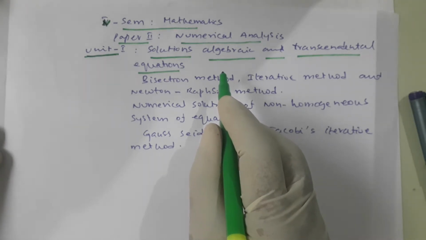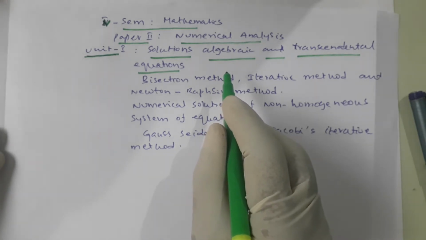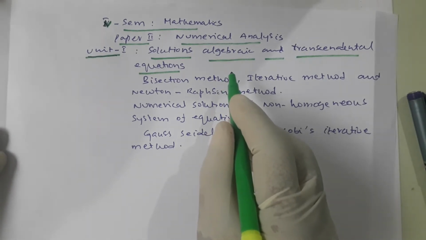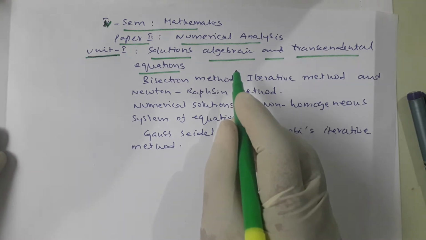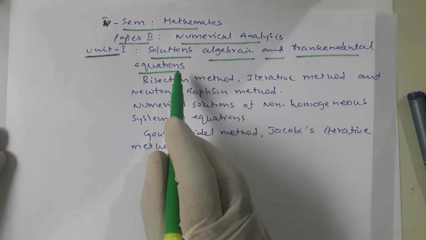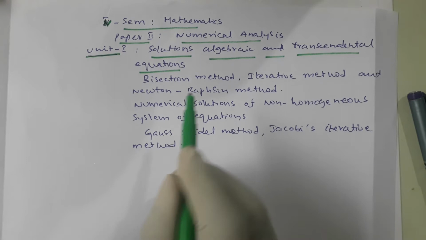Again, the roots or solutions satisfy the algebraic equations. That may be the x values, which may be exact or sometimes approximate. In lower classes, we solved algebraic equations whose roots were exact.